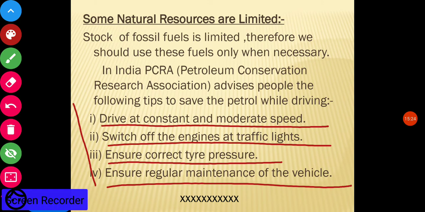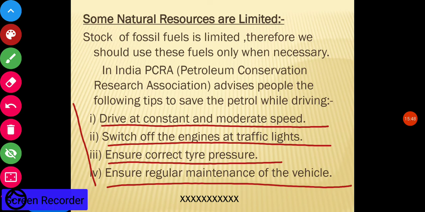In your home also, your parents drive vehicles, scooters and cars, so you should guide them to drive at a constant and moderate speed. Fast driving is not safe for life, and it also consumes more petrol.